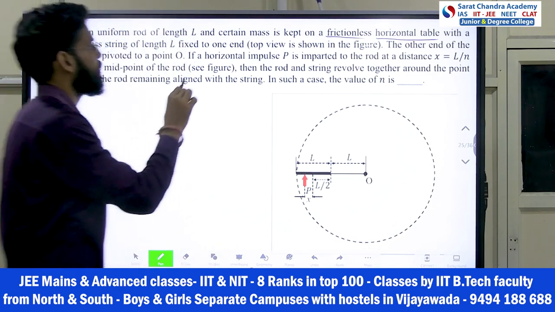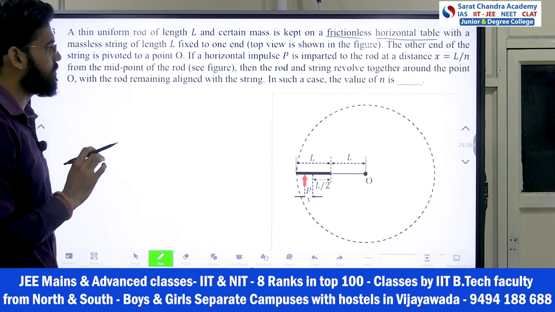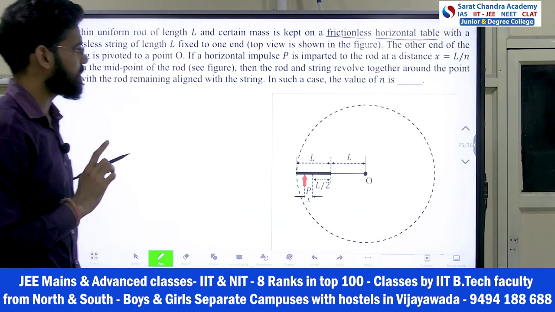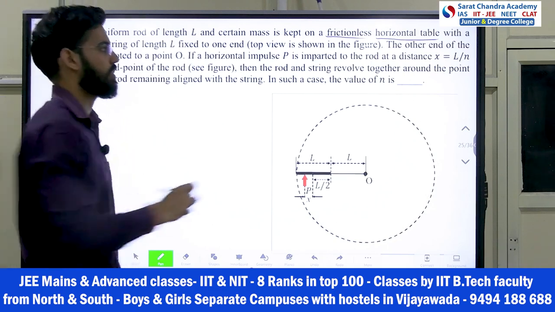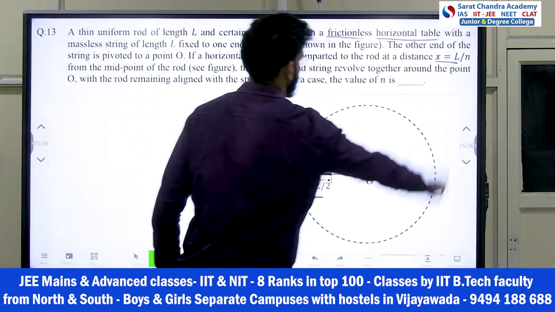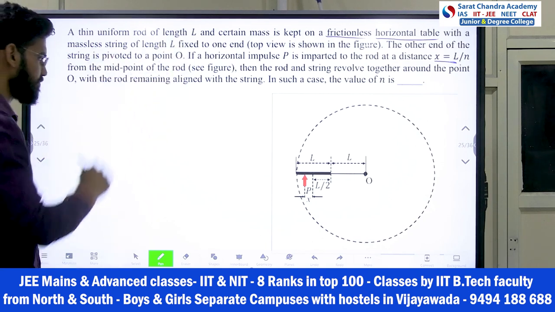Then the rod and the string revolve together around the point O, with the rod remaining aligned with the string. In such case the value of N is, so basically the x value you have to find out in terms of L. Here then you will get the L also, N also. Okay, so now understand.